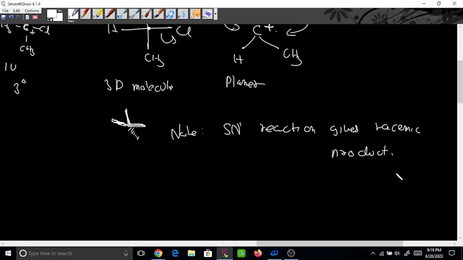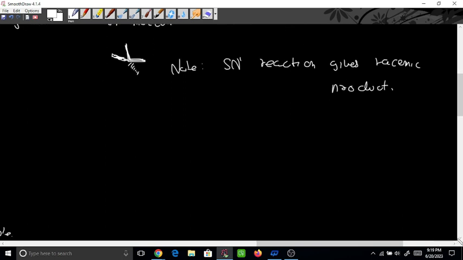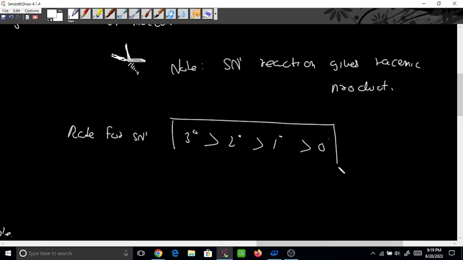Got it? So what have we learned here? We have learned that initially in the first step, one bond is broken and a carbocation is formed. Carbocation means more stable compound, means more rate of reaction, so the rate of reaction will be highest for 3 degree. So what we have learned here, rate for SN1: 3 degree greater than 2 degree, greater than 1 degree, greater than 0 degree. Okay, this key point you have to remember. And the overall product is a racemic mixture.